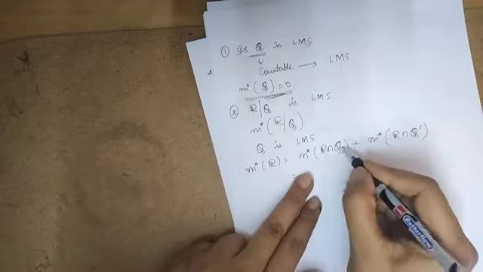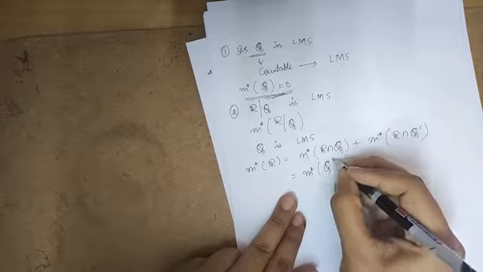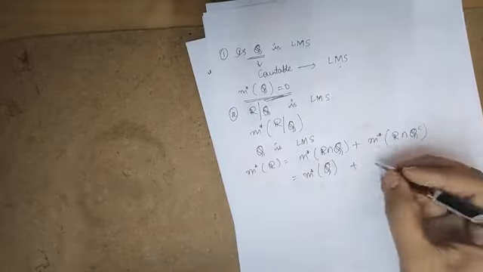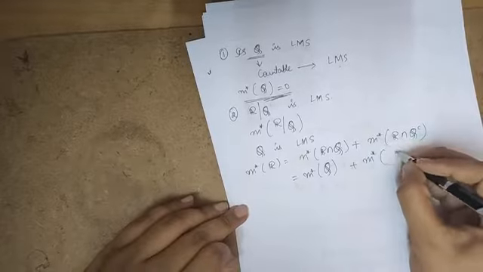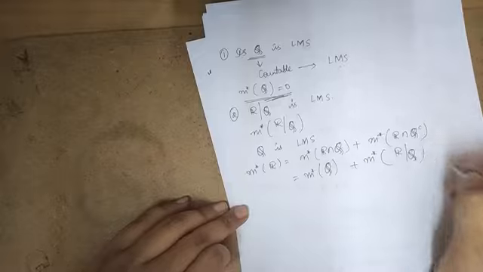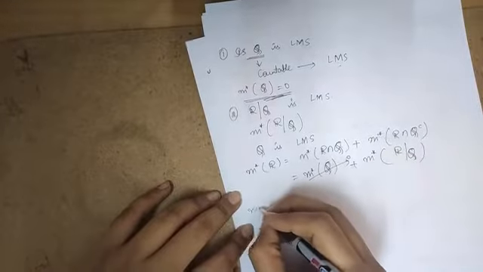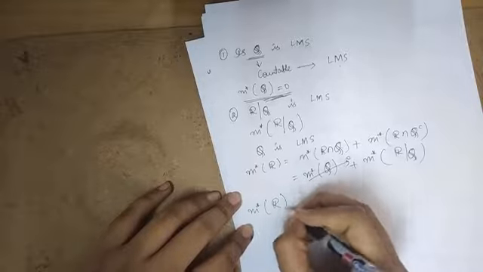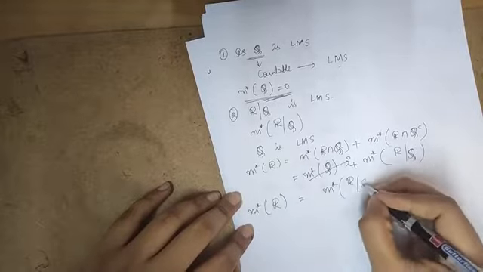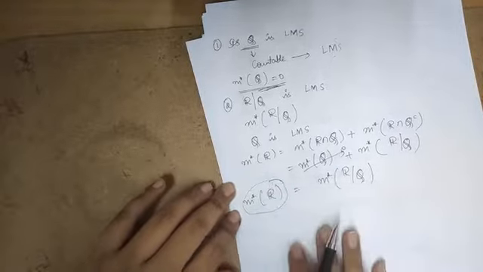R intersection Q is nothing but Q itself, plus R intersection Q complement means outer measure of R by Q. I know that the outer measure of Q is 0. So outer measure of R is equal to outer measure of R by Q. Now I should find out the outer measure of R.